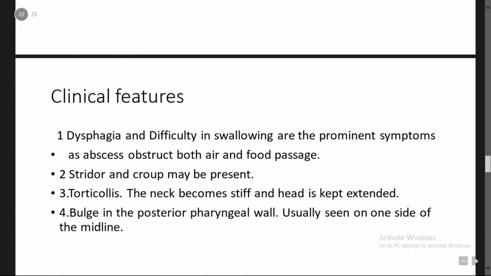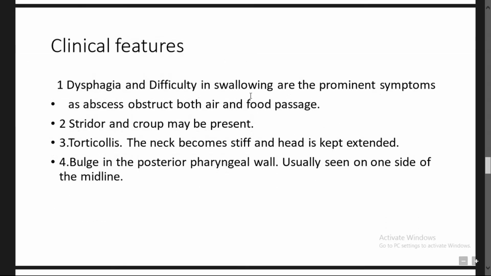Clinical features: mostly dysphagia and difficulty in swallowing are the prominent symptoms, as the abscess obstructs both air and food passages. Next, stridor and croup may be present. Croup is nothing but laryngotracheal bronchitis. It is due to the inflammation set off by this infection, because it is in close proximity to the trachea up to the tracheal bifurcation. The trachea can get flappy, and there can be torticollis, the neck becomes stiff and the head is kept extended, and there can be a bulge in the posterior pharyngeal wall, usually seen on one side of the midline.